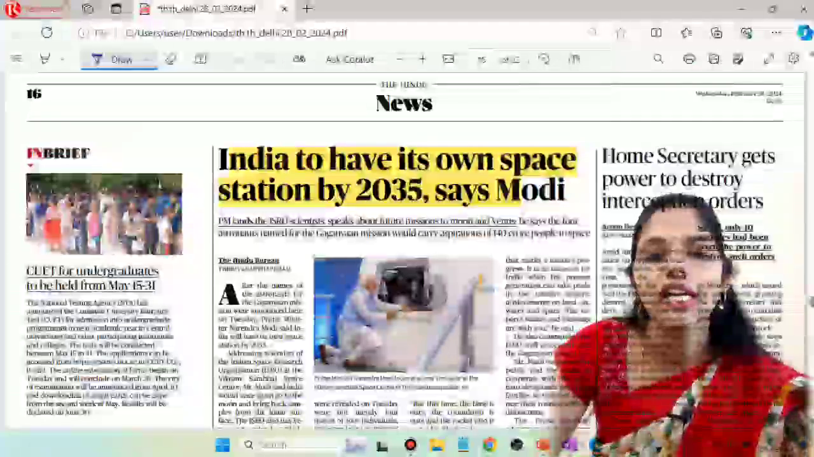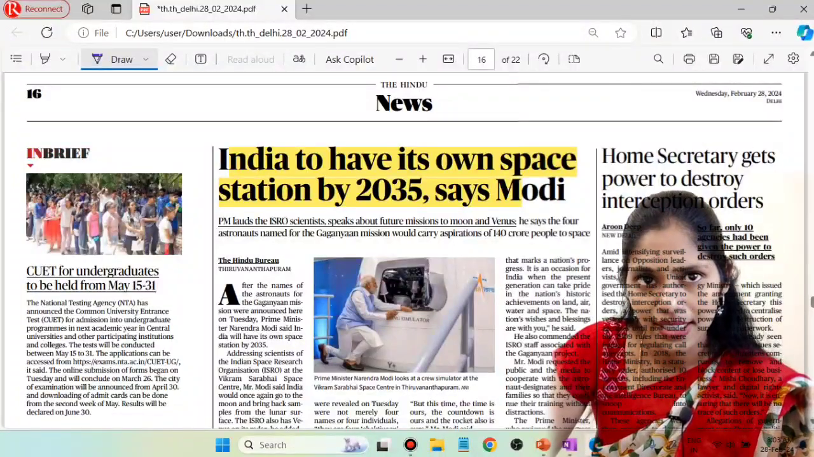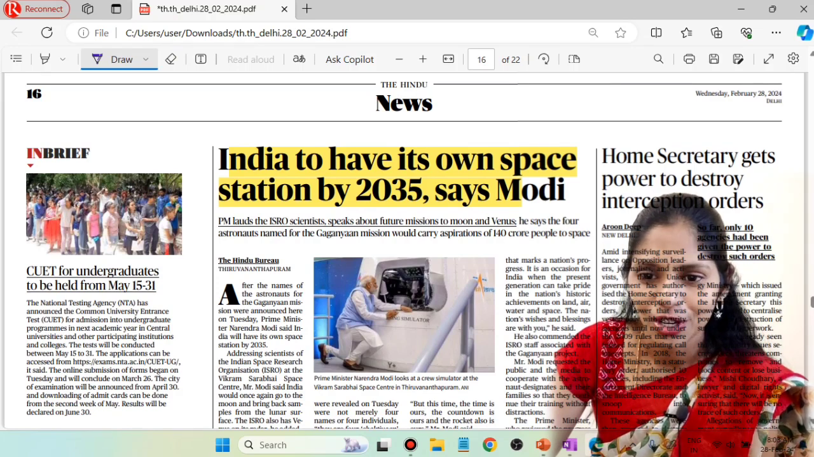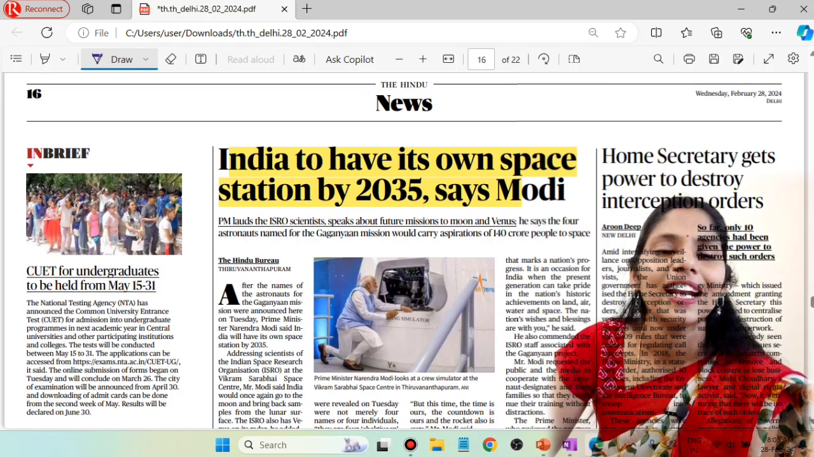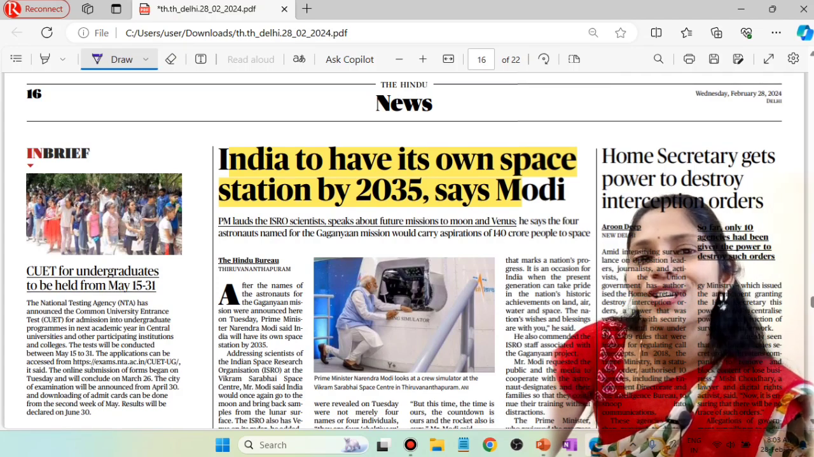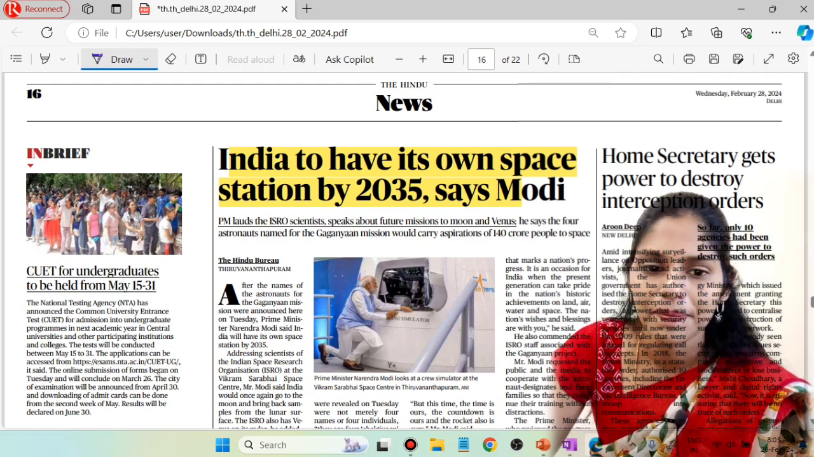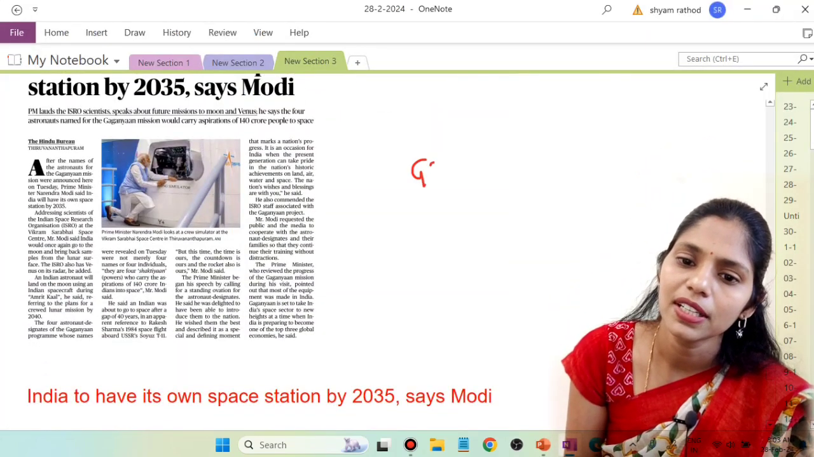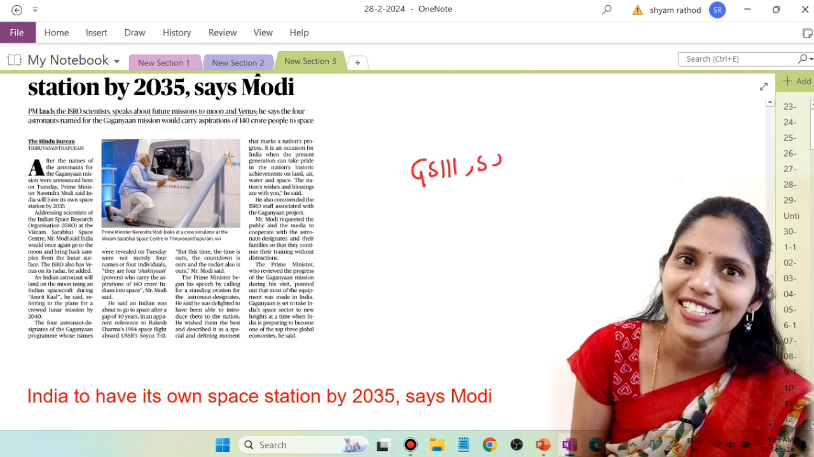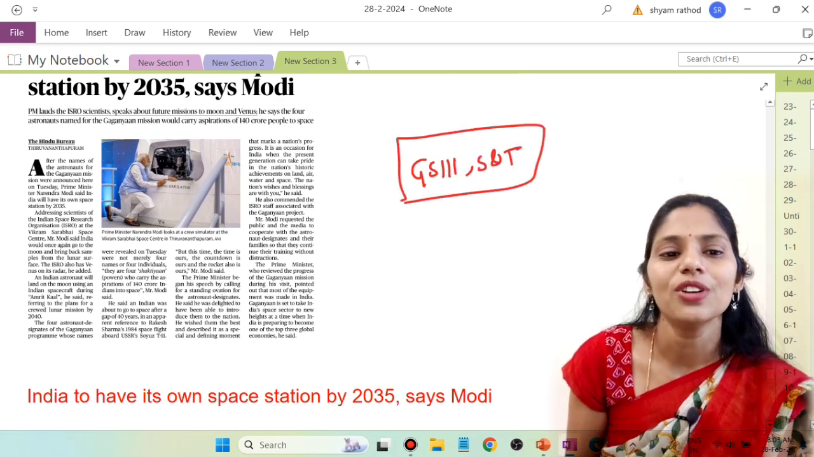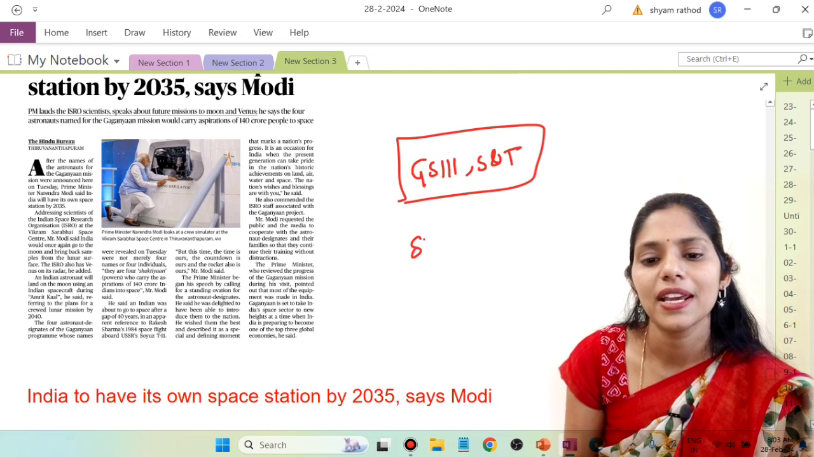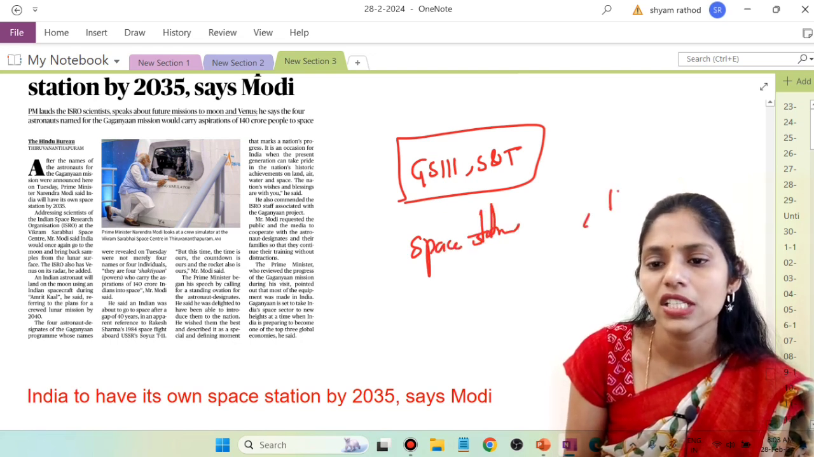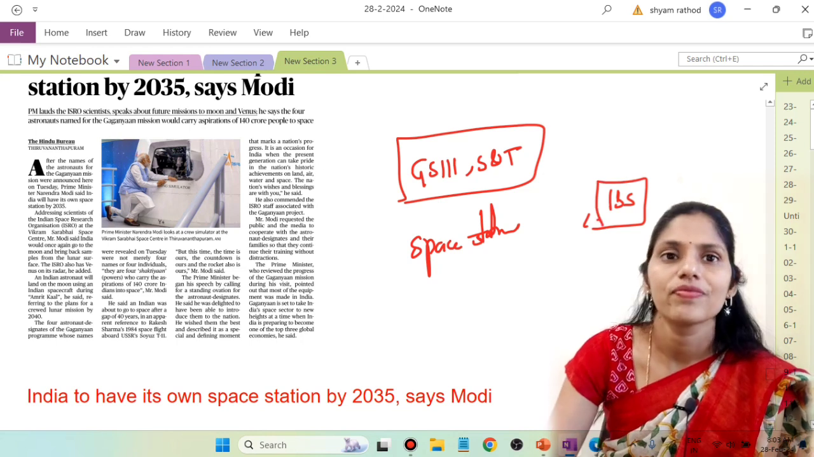Yes, here you can see like India to have its own space station by 2035, says our Prime Minister. So this is a very important article, and this is a very interesting article. So now let us see this topic. This article is important from GS paper 3 under science and technology. Okay. So here you have to know about what this space station is, and even you have to know about what the International Space Station is also.